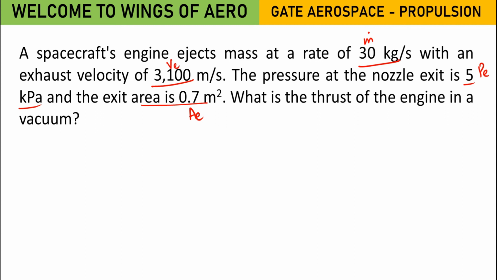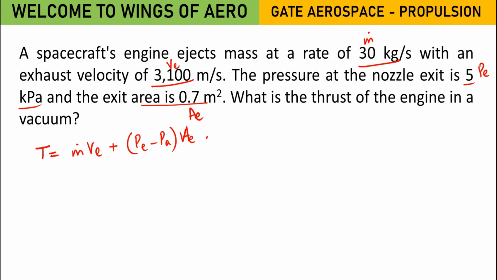Now first recall the formula for the thrust. Here we need to find the thrust. So m dot VE, since they have given the pressure value, we will take plus PE minus PA into AE. This is our basic formula for the thrust of an engine.